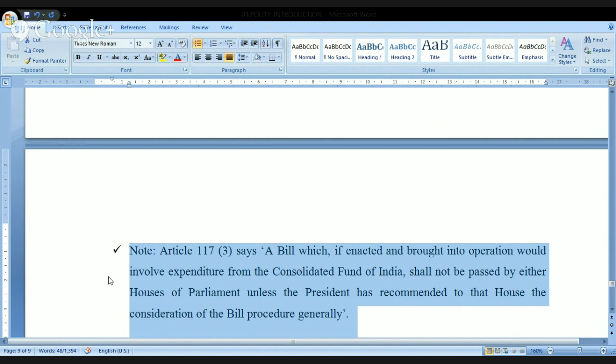Procedure generally. Okay, when I come to this topic, I'll tell you. Most probably, while discussing part 1 of the Constitution, then I will tell you what exactly is the meaning of this.